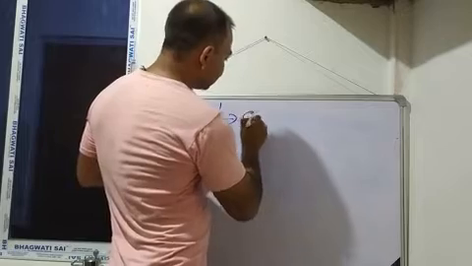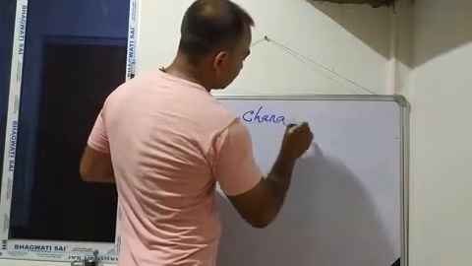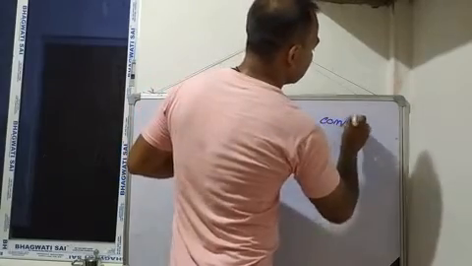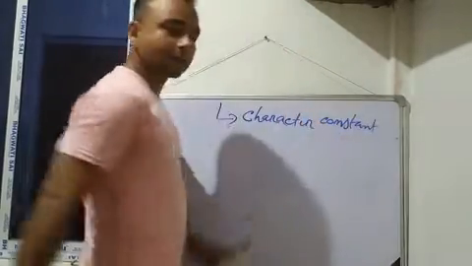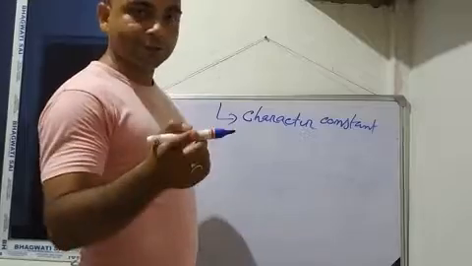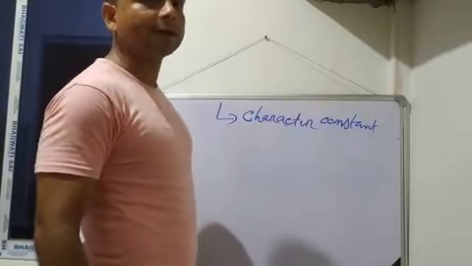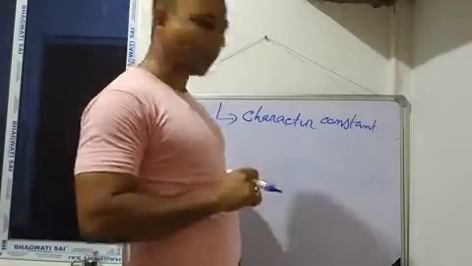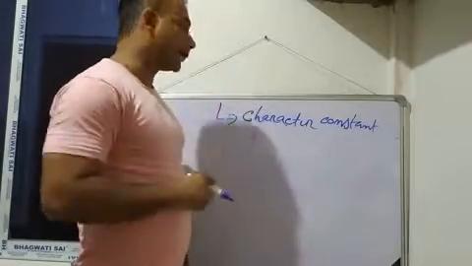Next was our character constant, but only a single character constant. Now what is meant by character, that is the question. In our first class I already explained about character.